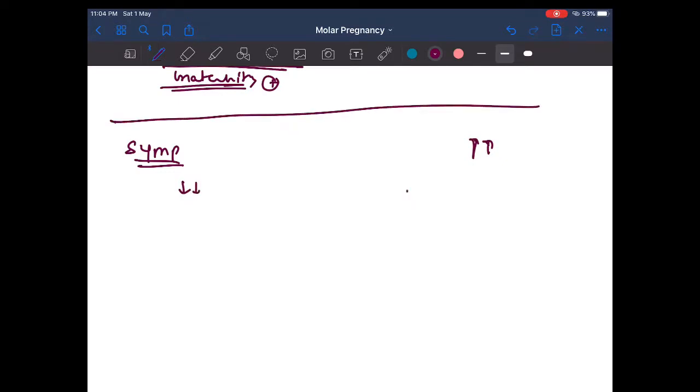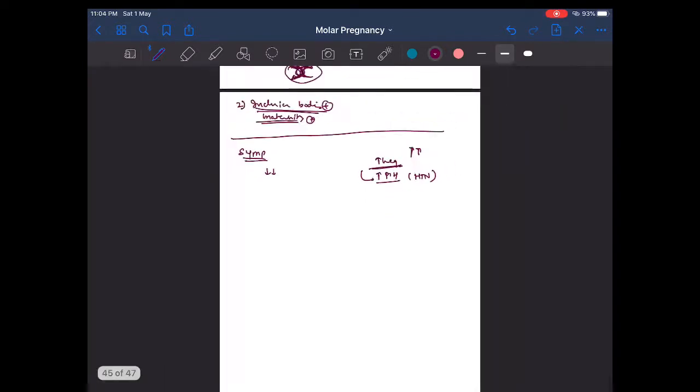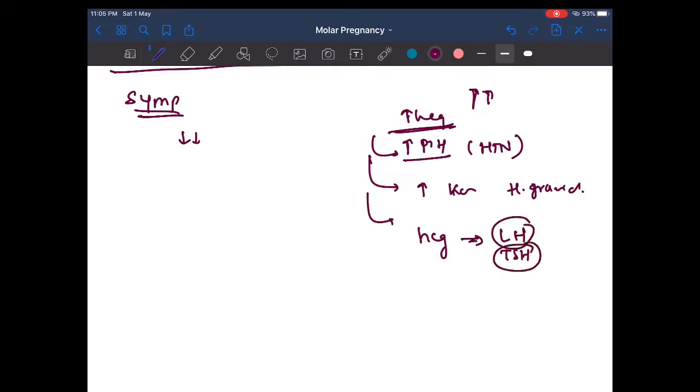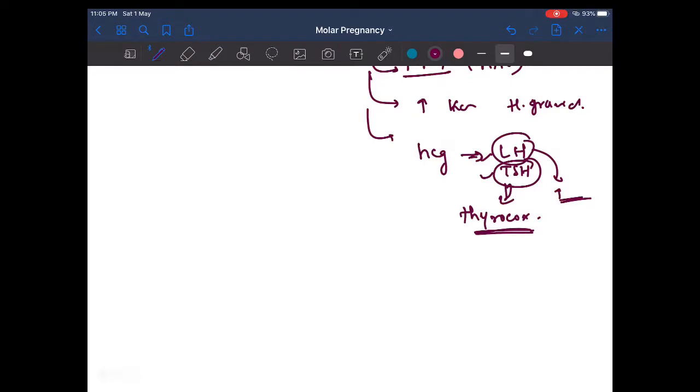Number one, due to increase in hCG, there will be chances of increase in PIH, that is pregnancy induced hypertension, blood pressure is increased, right? It also causes increase in vomiting, that is hyperemesis gravidarum. Third, hCG has an equal role like LH and TSH, it is equivalent and acts on the receptors of LH and TSH. Hence it causes thyrotoxicosis symptoms, and through LH it causes increased risk of choriocarcinoma. We'll talk about choriocarcinoma in a later lecture.